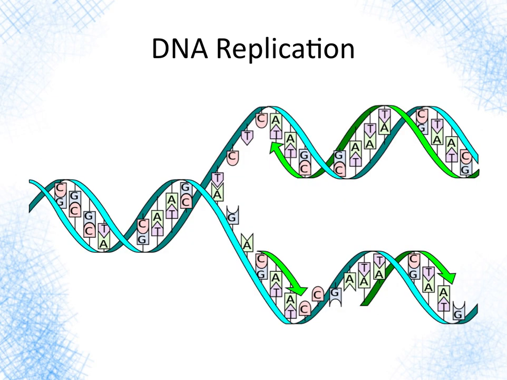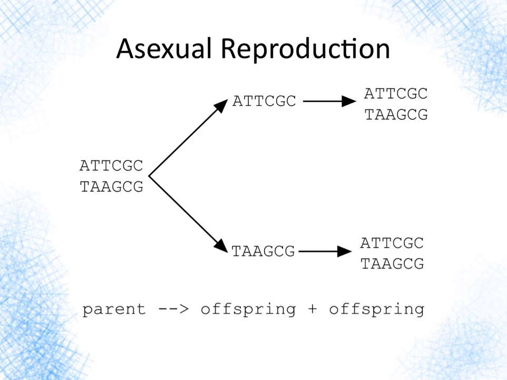We can simplify this, right? Going now left to right, we have the parent strand unraveling, and now the 2 offspring or daughter strands are forming on the right, right? So DNA is just dividing, it's just splitting. This is asexual reproduction, and of course it happens like this. We have 2 strands bound together, right, by complementarity. They split into the single strands, which then recombine, thus reproducing the original.